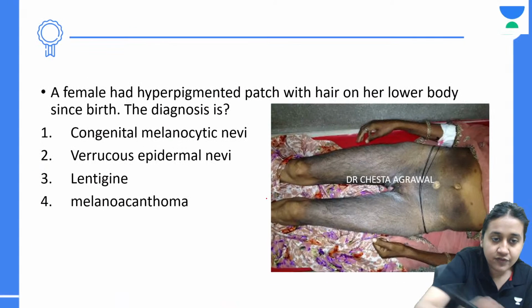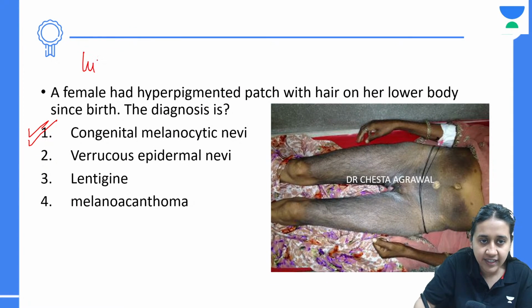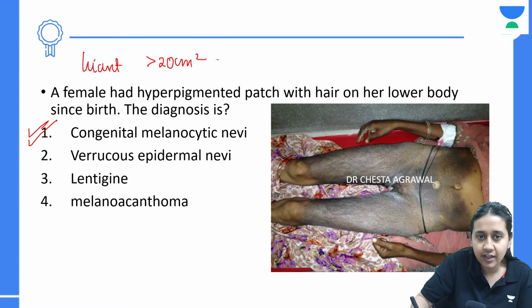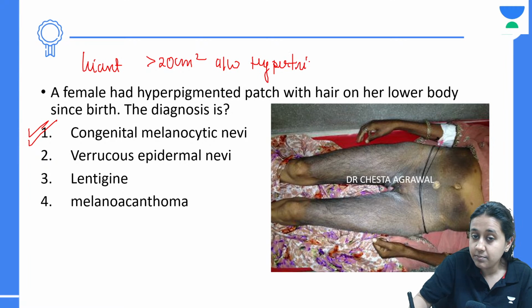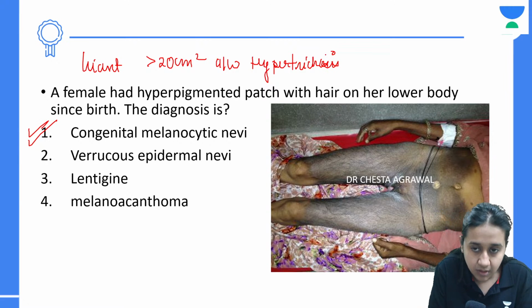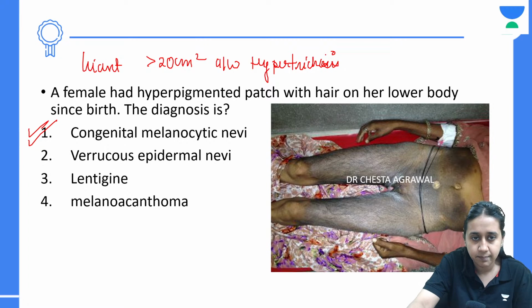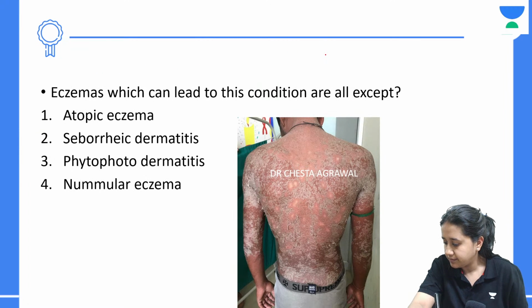This is an example of giant congenital melanocytic nevus. You call it giant when the size is more than 20 centimeters squared and you have associated hypertrichosis. It is important because this is a pre-malignant condition, can convert into malignant melanoma, and these patients need a regular follow-up. So if there is any problem, we can quickly remove the part which is converting into malignancy. Next question.